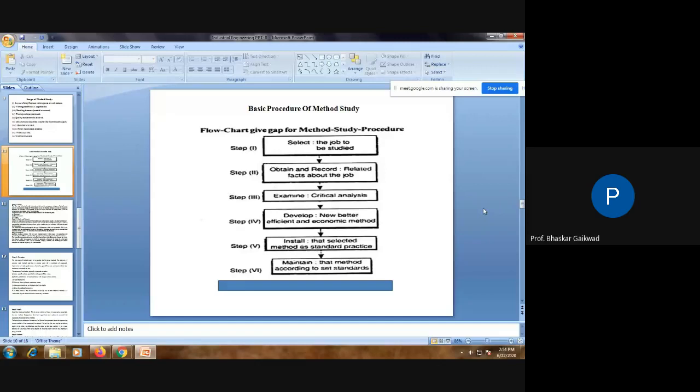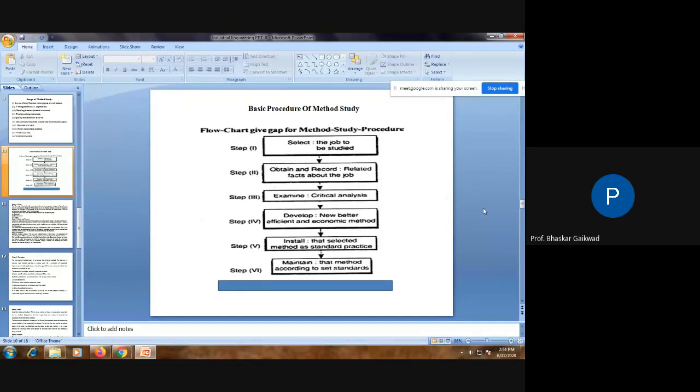Means efficient and economical things will come into pictures. So our fourth part, economical things, efficient manners, how to increase the efficiency this way, comes under the fourth point. Then once the process is developed, if it is on paper, you have to go for the installation of the same process in the shop floors.